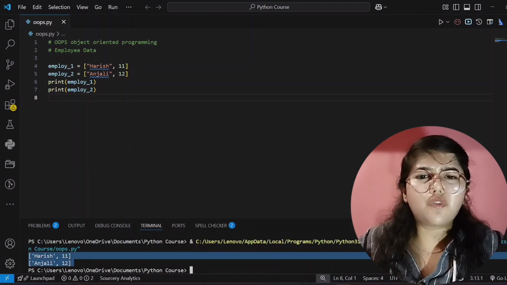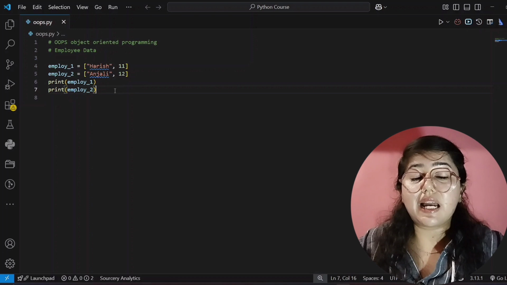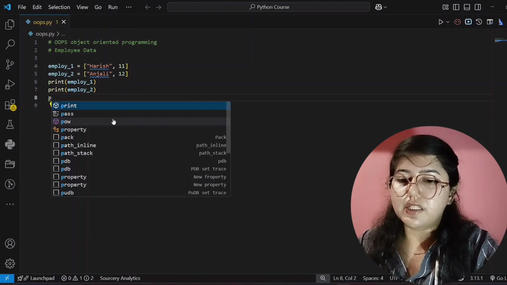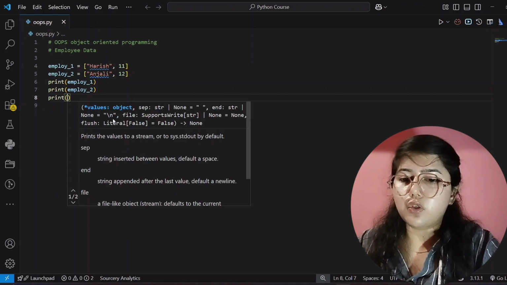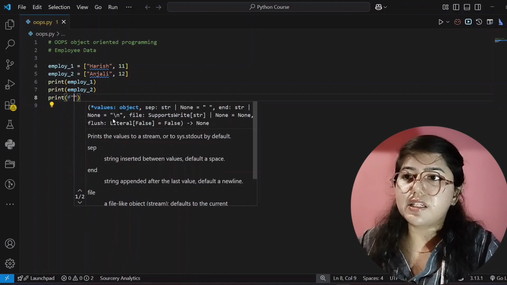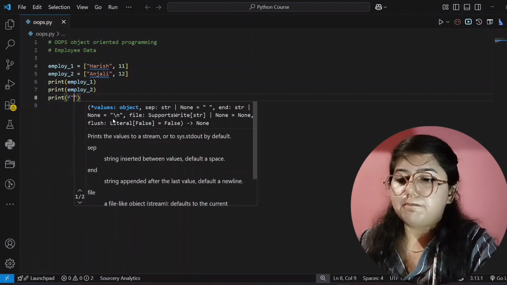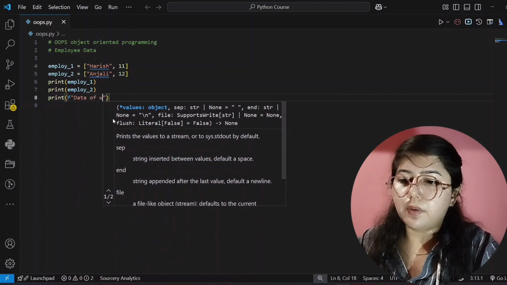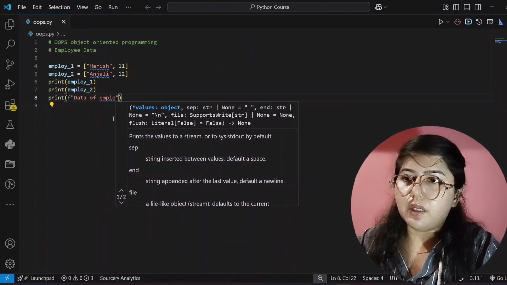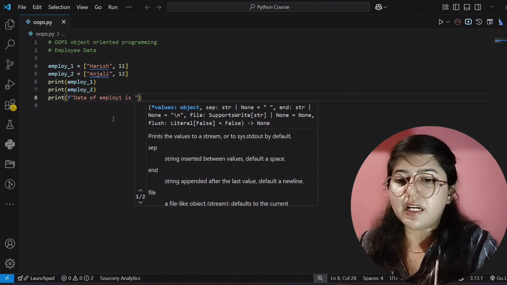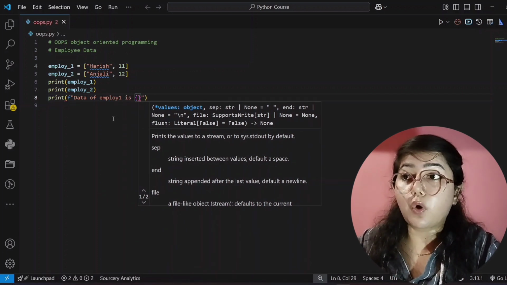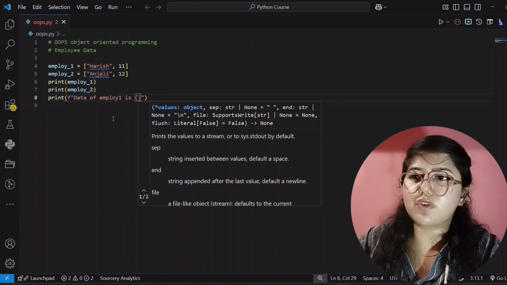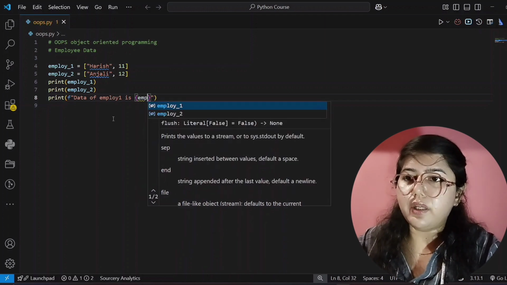If you don't want it in the form of a list, then there is a way, and that is you can use an F string. So you can write here like this, print, then you can use an F string, and here you can write data of employee 1 is, and inside the curly braces you can use the employee name or the list name which you have created, or the variable name, that is employee 1.